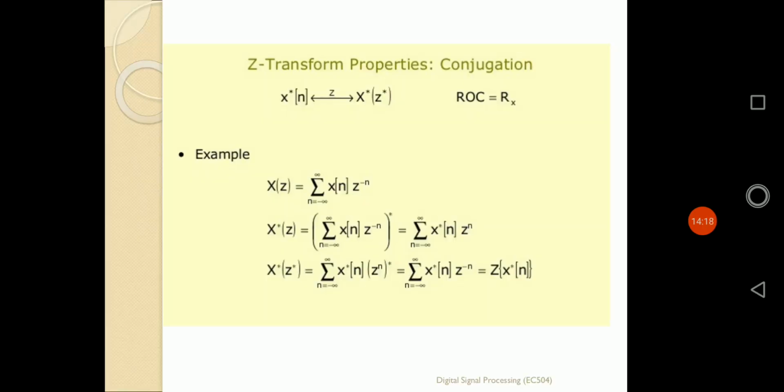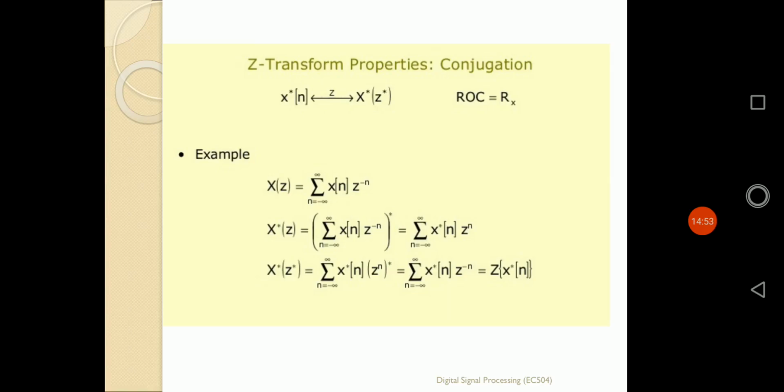Now the fifth property is the property of conjugation. We have to apply the conjugate property for that. Let us suppose we have a normal sequence x of n, whose z transformation is X of z. Now if I apply the conjugate to that sequence, giving x star of n, and then apply the z transformation on that sequence, what will its z transformation be?